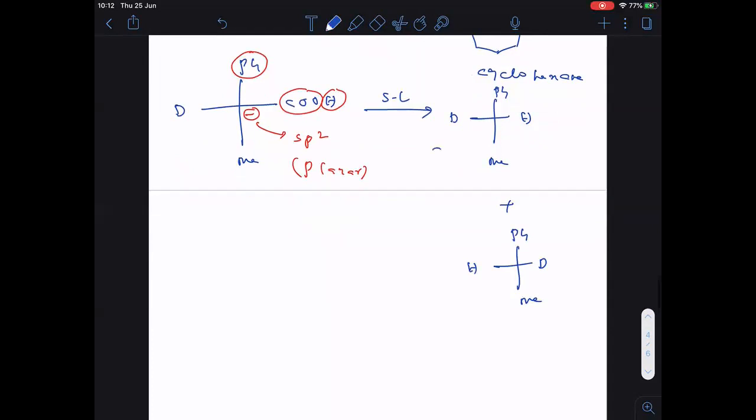So this mixture is called what? A racemic mixture is formed here. Completed. So only one chiral center is there. When only one chiral center is there, it will exist in two forms.